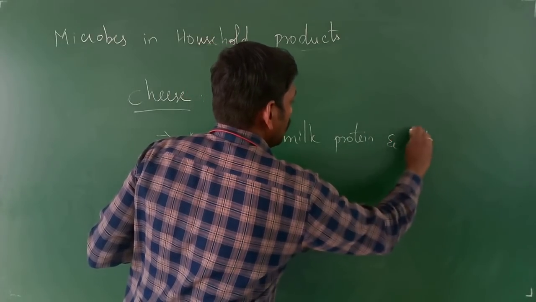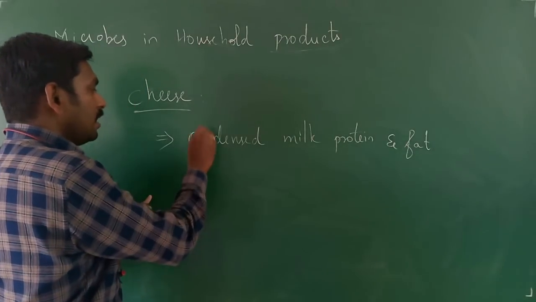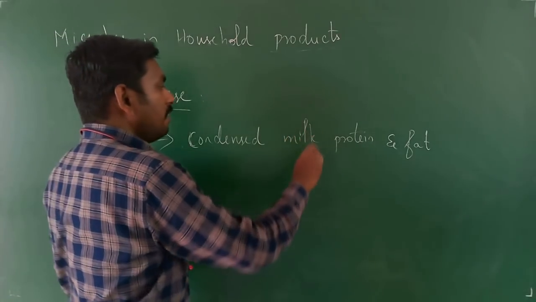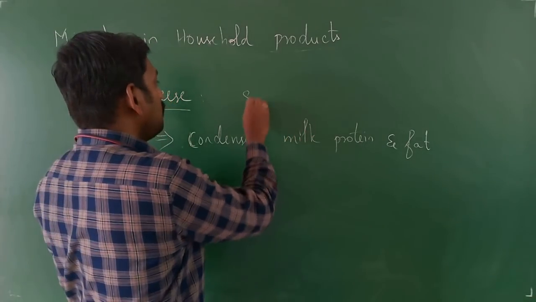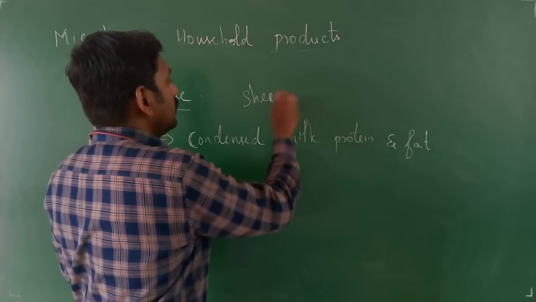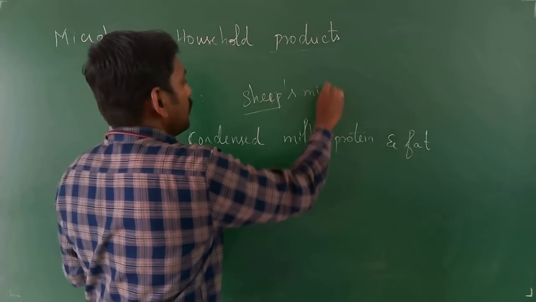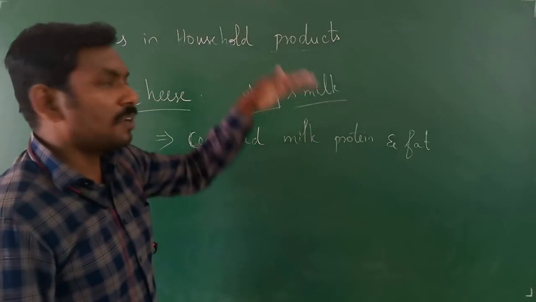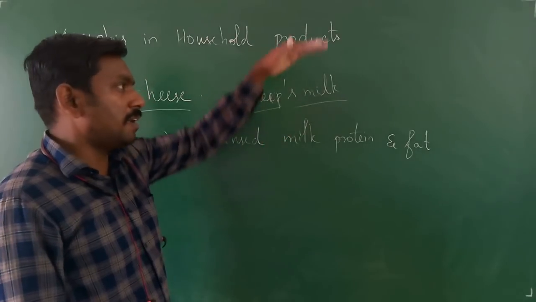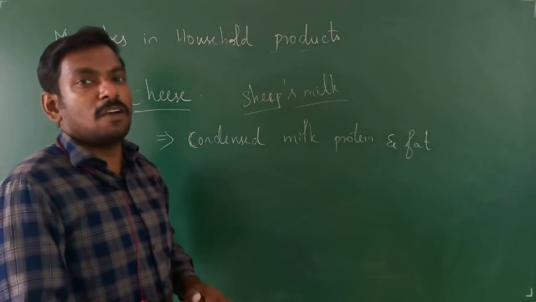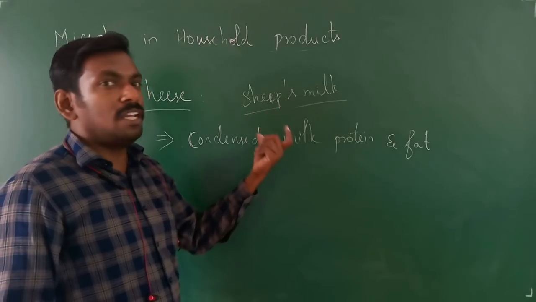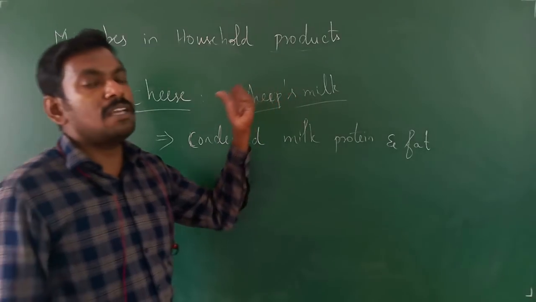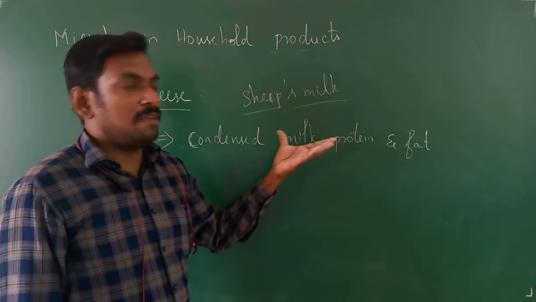It is a condensed milk protein and fat. In milk, especially what type of milk will be used? We may think it is cow's milk, but usually sheep's milk is used. These are bigger than the cow, and they yield about 20 or 25 liters per day. Sheep's milk is used because it has a good quantity of protein and fat.